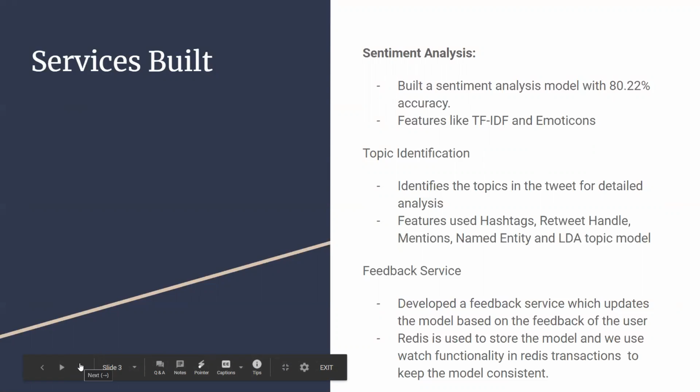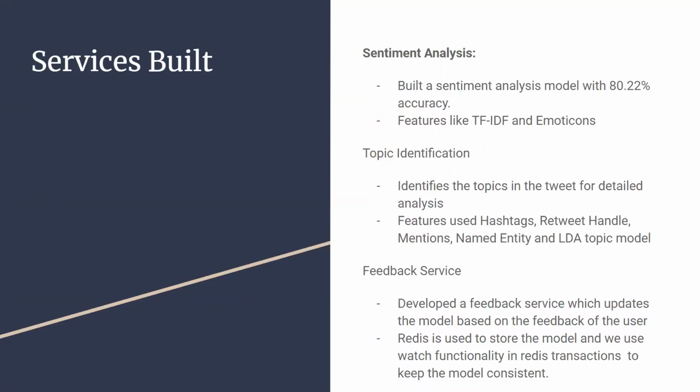The other feature service that we built was topic identification. What it does is identify the topic within the tweet, and that can be further used for detailed analysis, such as the percentage of negative or positive tweets the model has already identified for that particular topic.